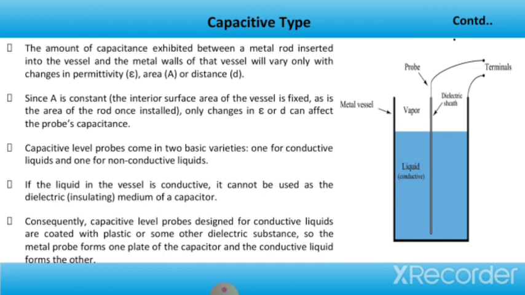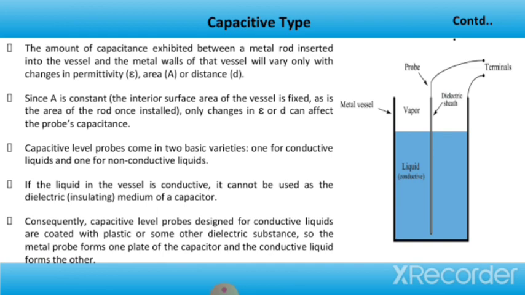Now we'll see the working of the capacitive type method. The amount of capacitance exhibited between a metal rod inserted into the vessel and the metal walls of that vessel will vary only with changes in permittivity, area or distance. Since A is constant here, the interior surface area of the vessel is fixed, as is the area of the rod once installed. Only changes in epsilon or D can affect the probe's capacitance.